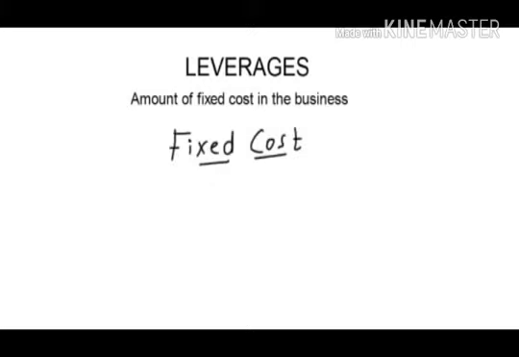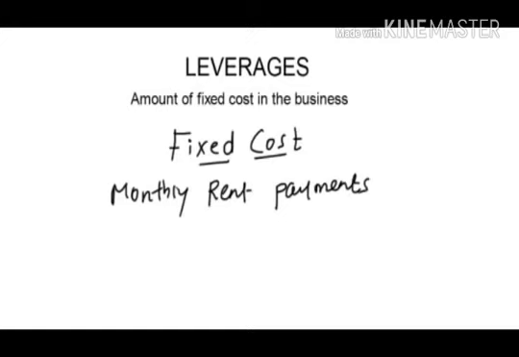As the name says, fixed cost remains fixed irrespective of your sales activity. Whether your sales increase or decrease, fixed costs are going to remain the same, that is fixed. Now an example of fixed cost can be the monthly rent payment of your office or factory premises. Let's say you have rented a premises where you are doing a business, so you have to pay fixed monthly rent payments. So this will be classified as fixed cost.